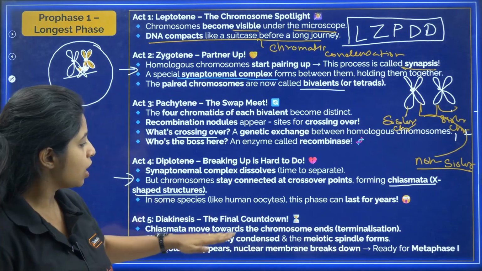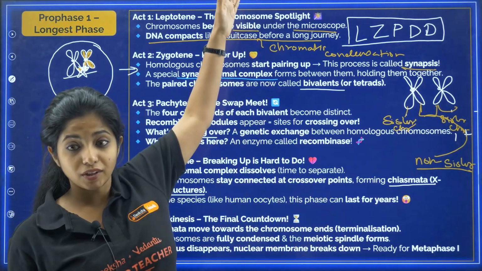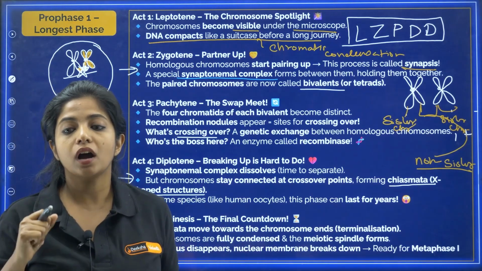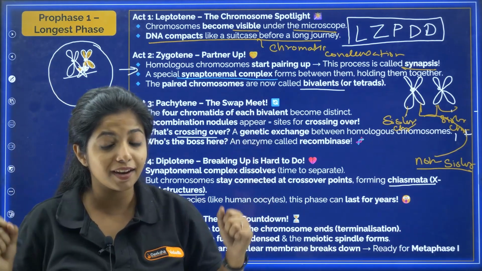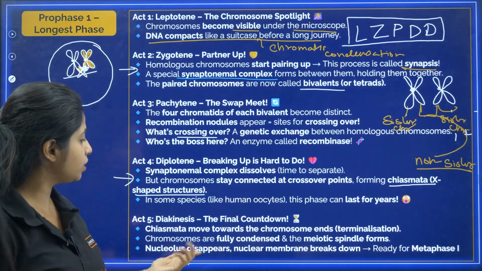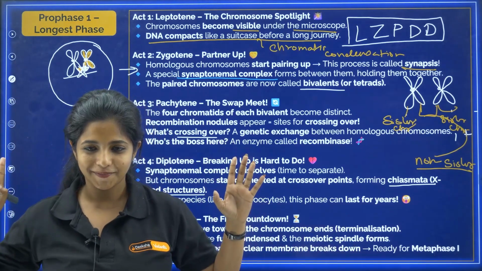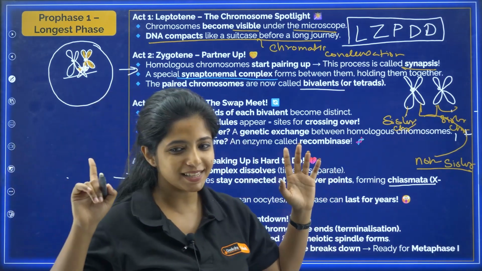Now chromosomes are fully condensed by now. They started off there, but now they are fully condensed, and the meiotic spindles are going to form. The spindle fibers are also going to form. Nucleolus disappears, nuclear membrane breaks down, ready for metaphase 1. Ready for what? Metaphase 1.